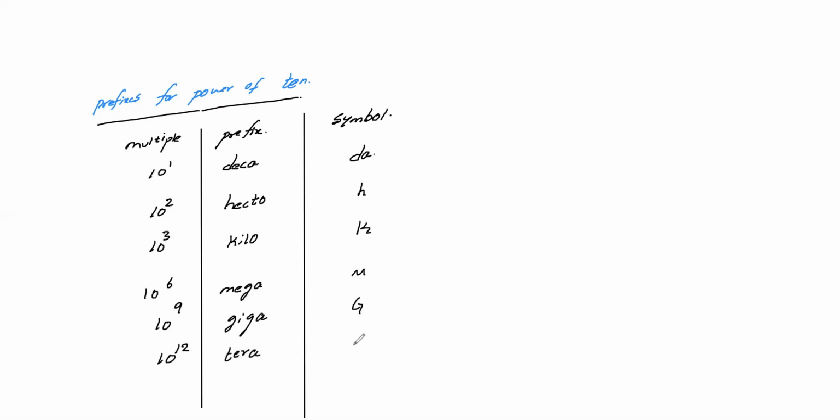Tera is capital T. And 10 power 15 is peta. PETA. Peta, it is capital P. And 10 power 18 is exa. EXA. It is capital E. So these are your positive prefixes. Let's see for negative. So it is submultiple, prefix and symbol.